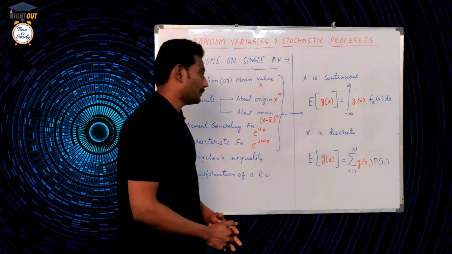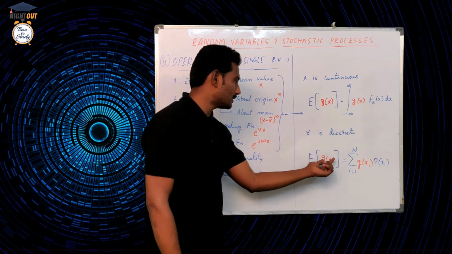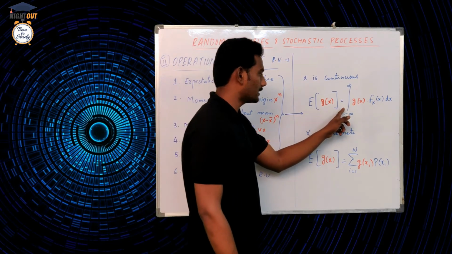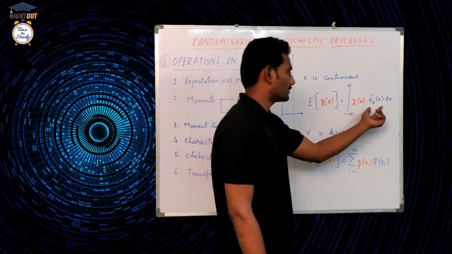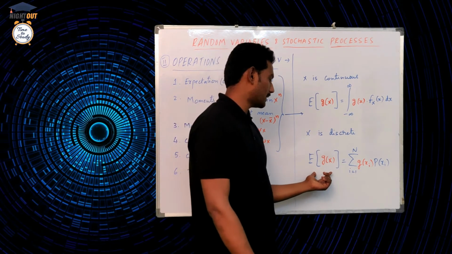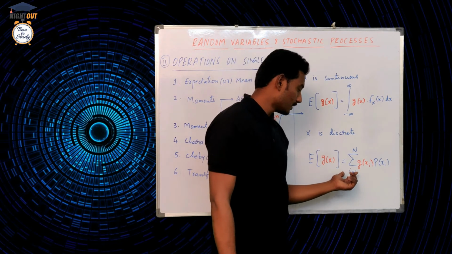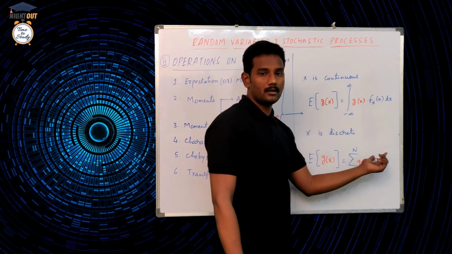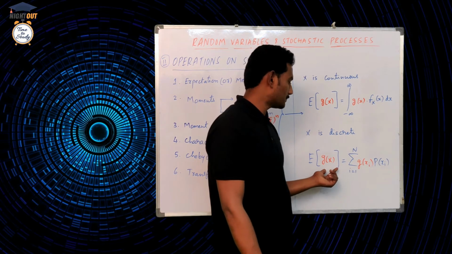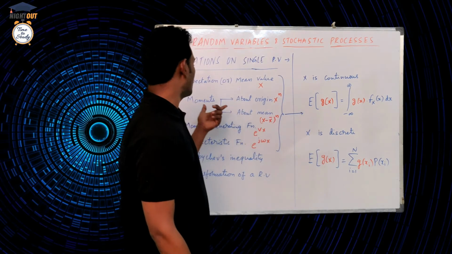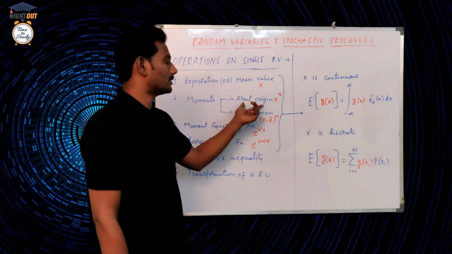Now if we replace g of x with x power n, then the formula is the integration of x power n fx of x dx. For the discrete case, the formula is expectation of x power n is equal to the sum from i equal to 1 to n of xi power n into p of xi. Same x power n, here we write xi power n. Then it is called moments about origin.